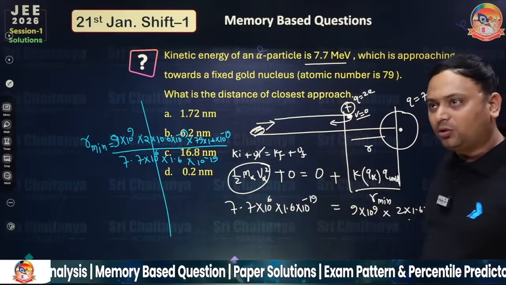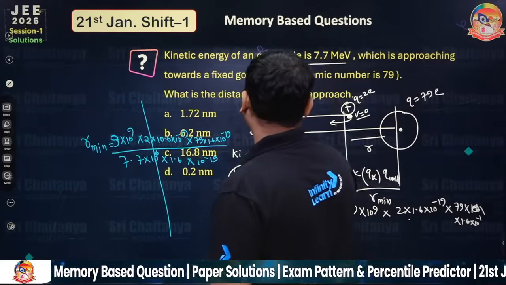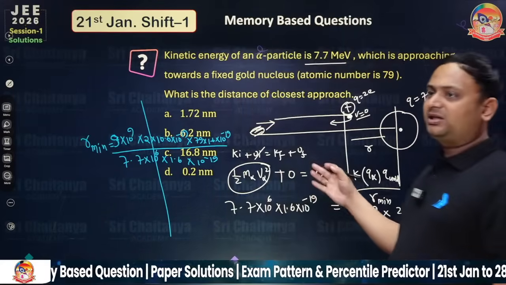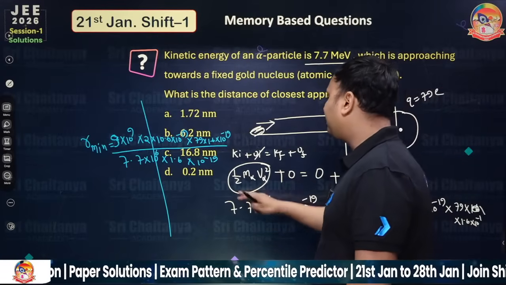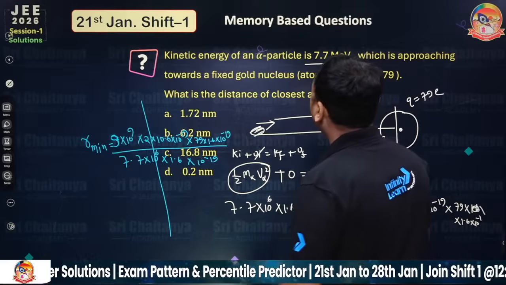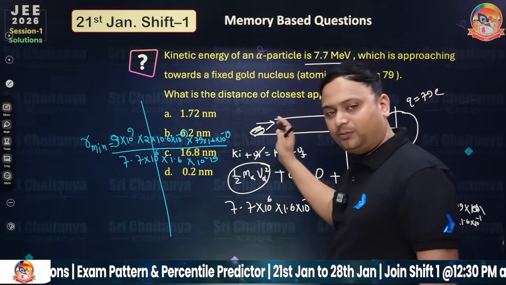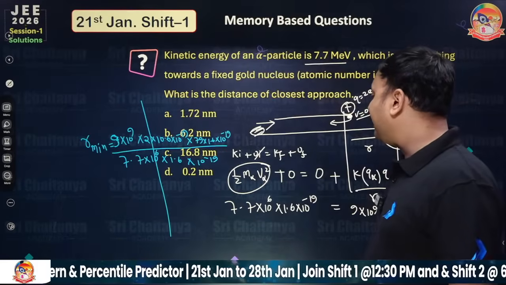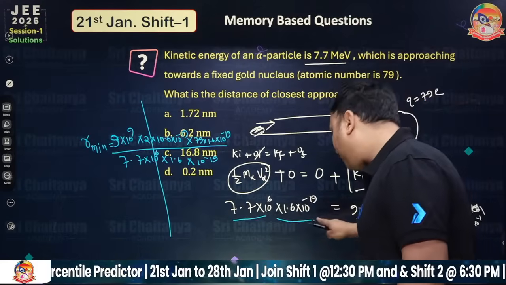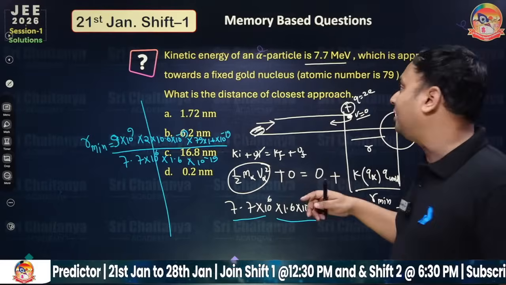So we have to conserve the whole of the energy. So Ki plus Ui equals Kf plus Uf. You just conserve the energy. After conserving the energy, what will you get? Kinetic energy initially, they have given 7.7 mega electron volt. So this is 7.7 into 10 to the power 6 into 1.6 into 10 to the power minus 19. We have to convert it into joule.